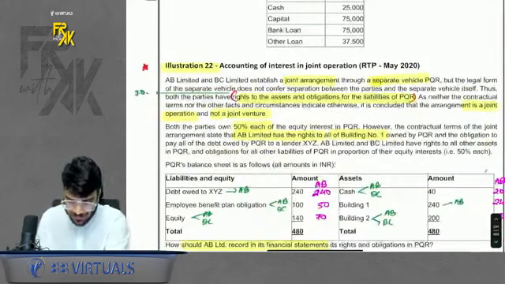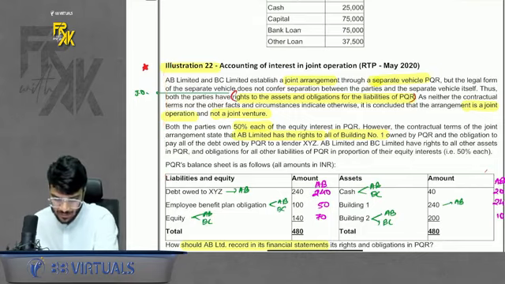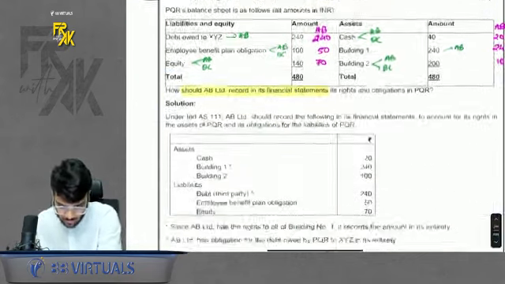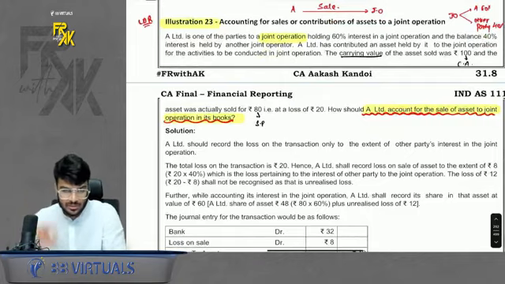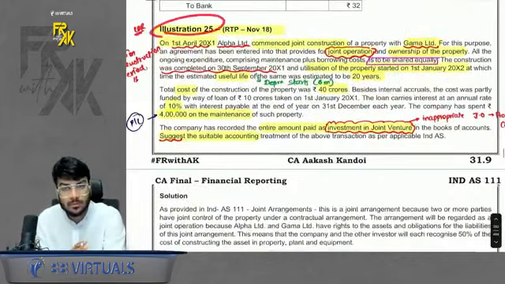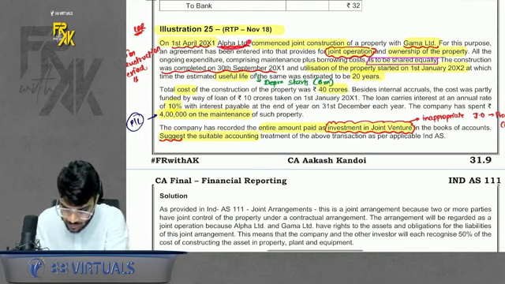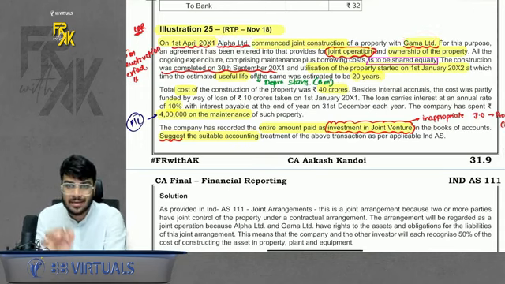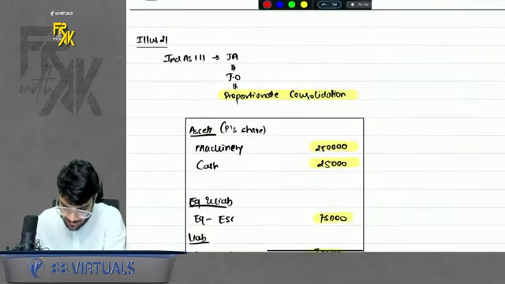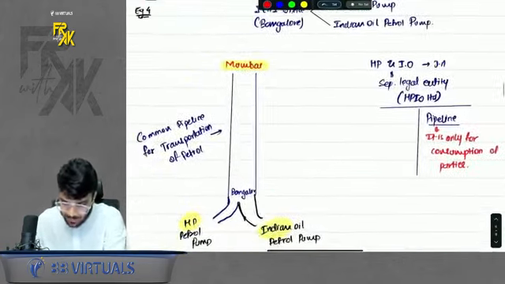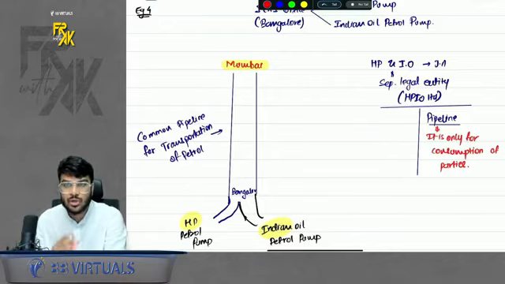Same was illustration number 22 also. Exactly same. They have given the bifurcation. Just allot what belongs to you. So this is a basic question on proportional consolidation. Apart from this, we have illustration number 25 as well. In 25, what is given? There are two companies, Alpha and Gamma. They want to commence a joint construction of the property. It is very much similar to two petrol pumps coming together and building a common pipeline. So it was a joint operation.